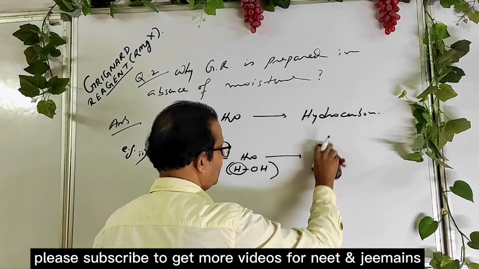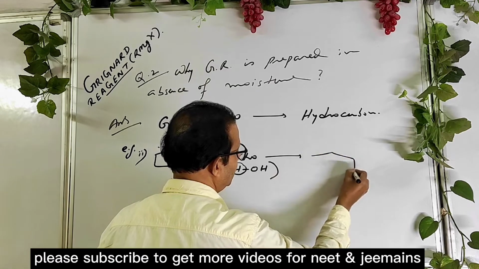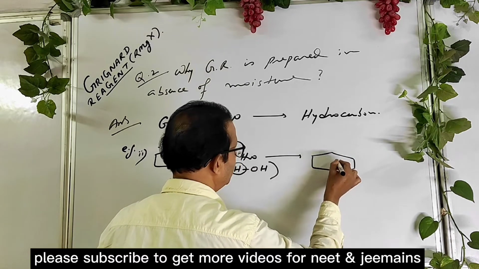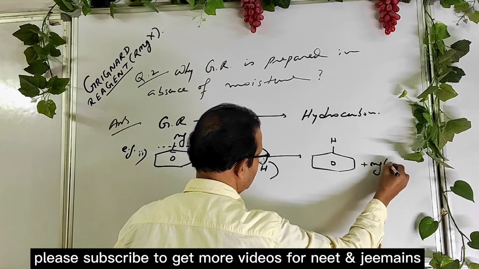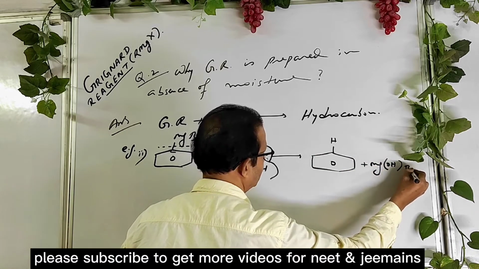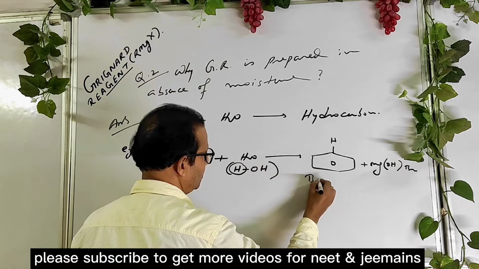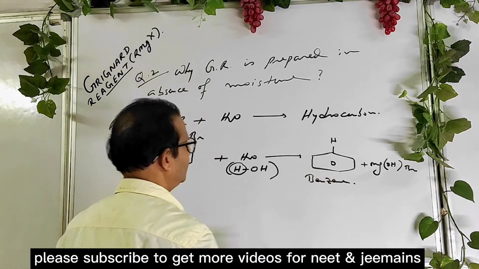Now the product is benzene. You get benzene. The byproduct, you know, is Mg, OH, Br. This is the benzene you get. So I think you understand it.